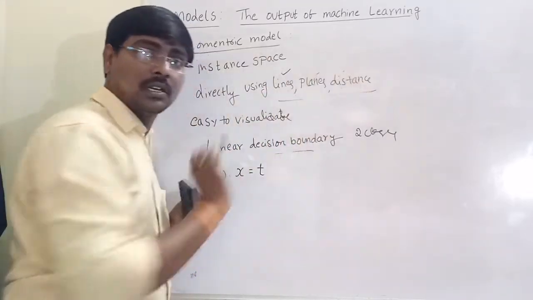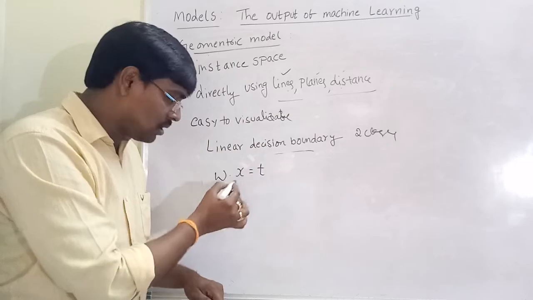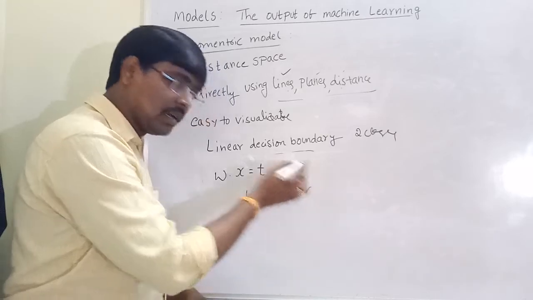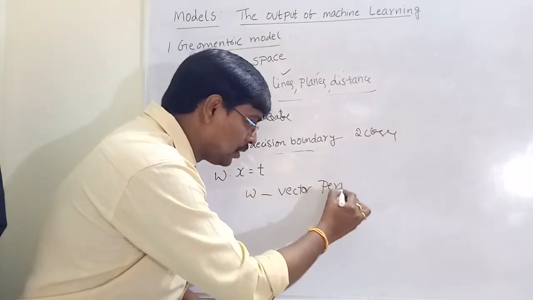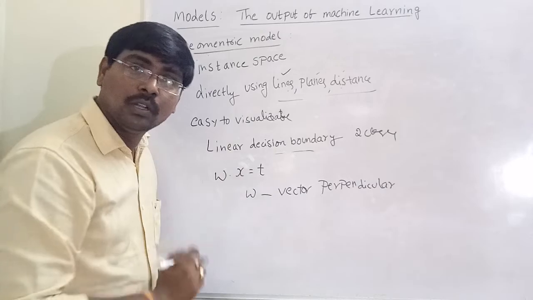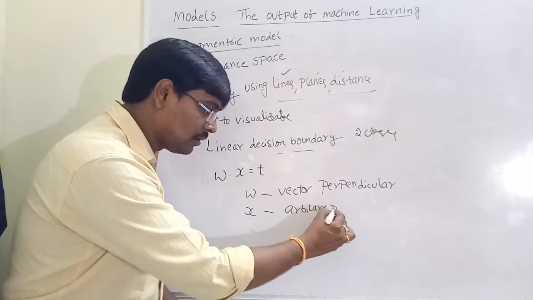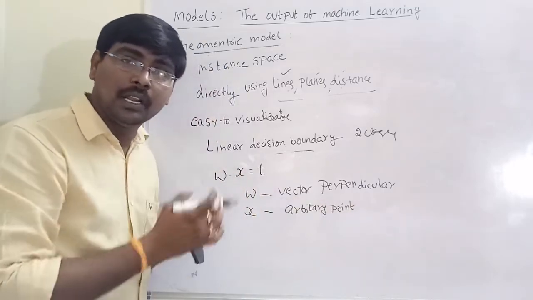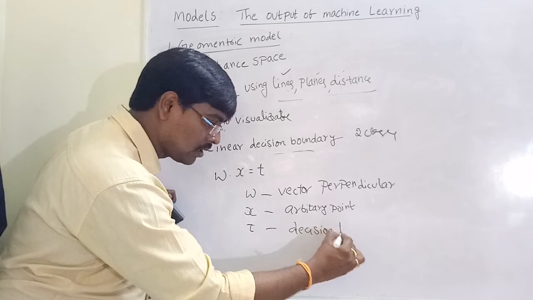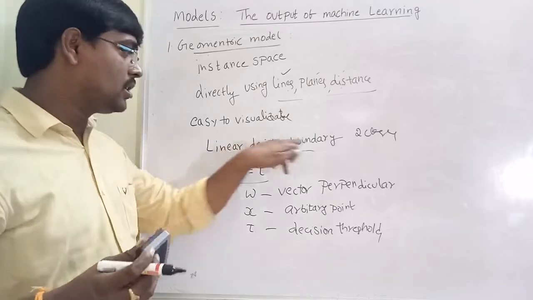The general equation of linear decision boundary is W·x = t, where W is a vector perpendicular to the decision boundary, x is any arbitrary point on the decision boundary, and t is the decision threshold. This is the formula for calculating linear decision boundary.